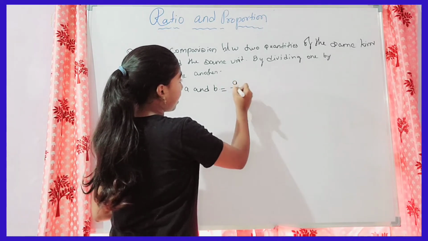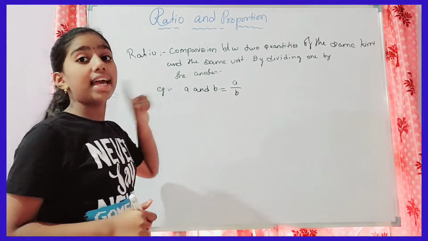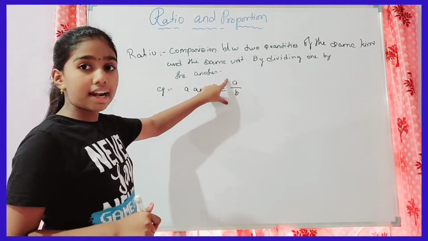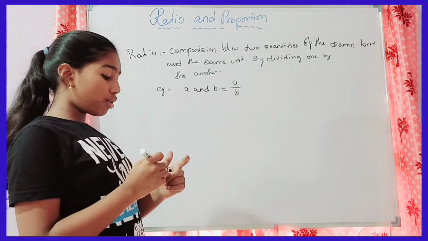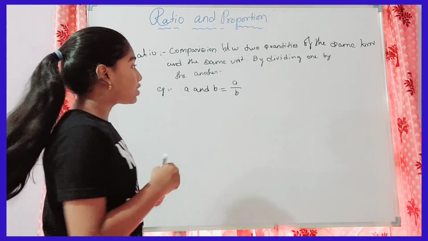So division means like this: A by B. This is by division. When we divide any two, we write it as a fraction. But we don't want a fraction here. We want a ratio. So we write the ratio like this.